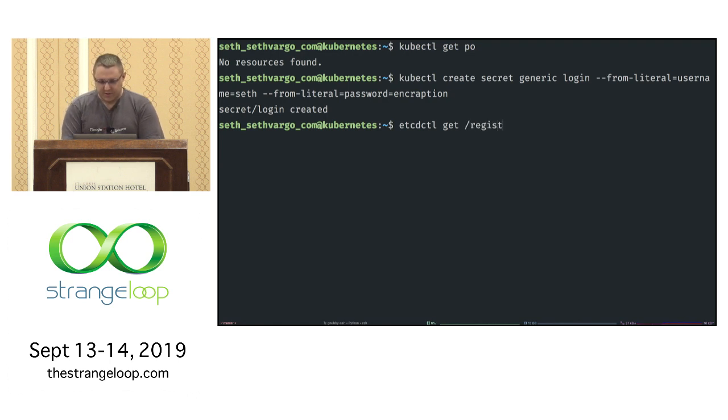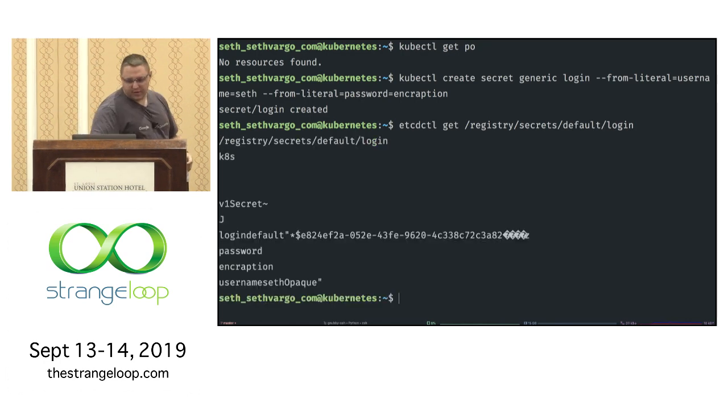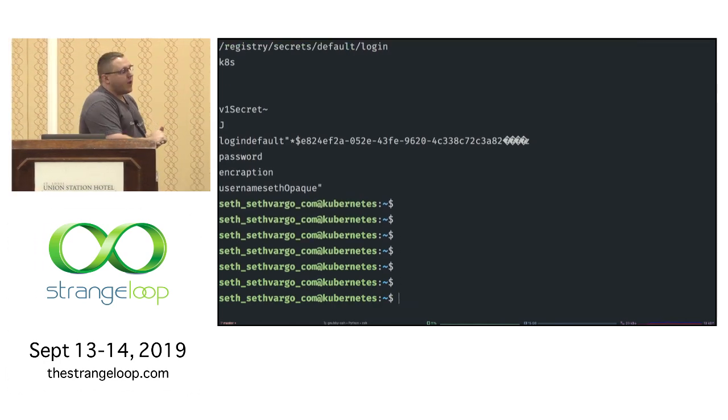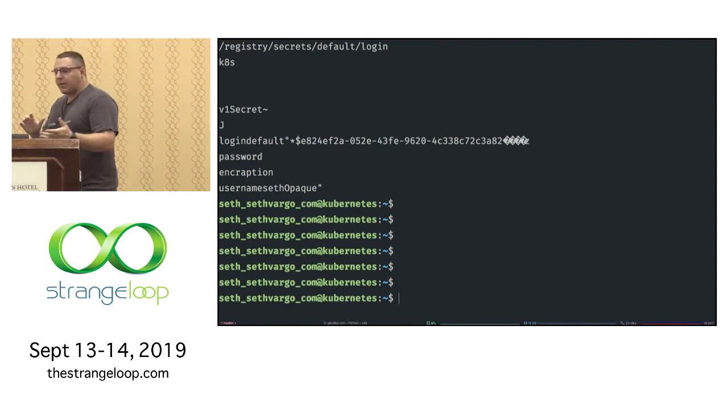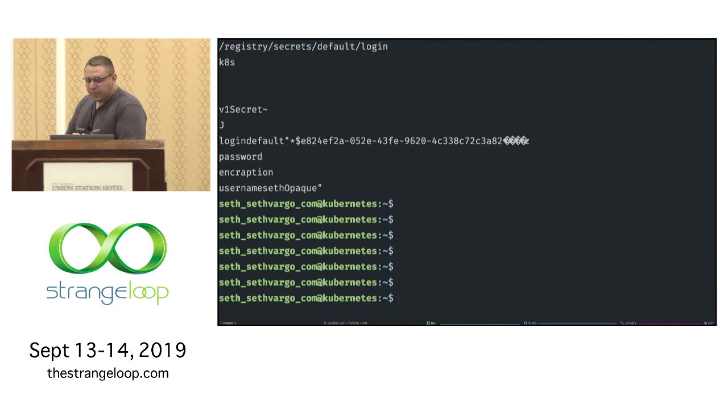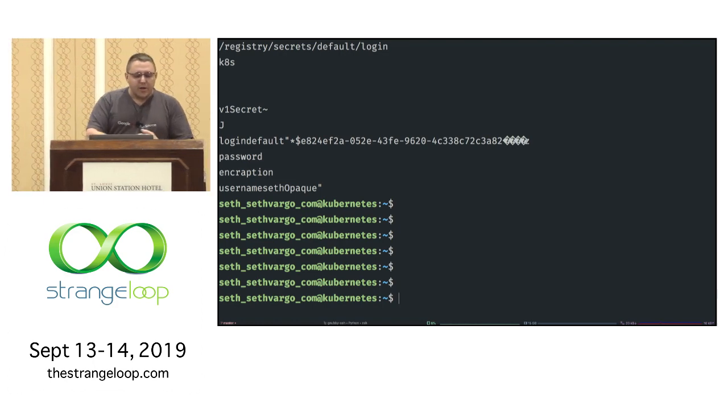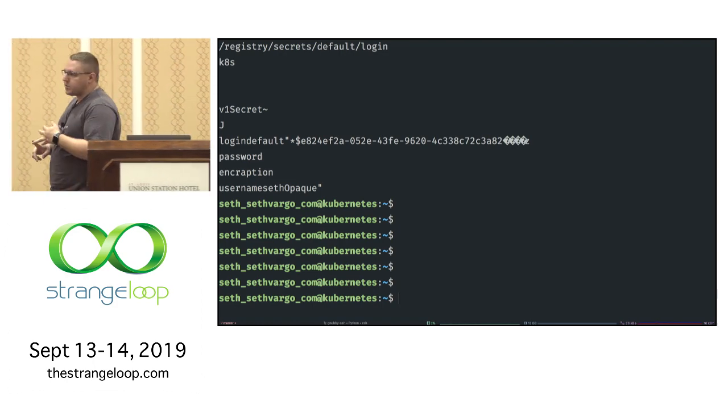So we're going to run registry, secrets, default, login. So I'm in the default namespace. Registry is just where the stuff lives. It's a secret, and the name of our secret was login. And we get back this. Move this up a little bit. So there is a little bit of binary data in there. I like to call binary data Super Mario Kart item boxes. But you can see that our password is encryption and our username is Seth.